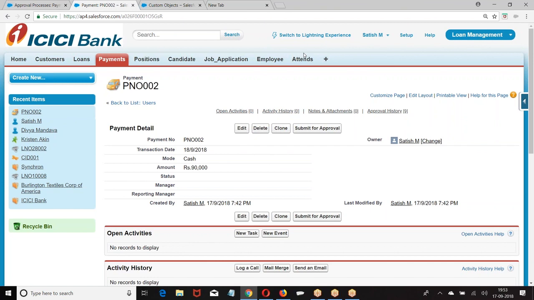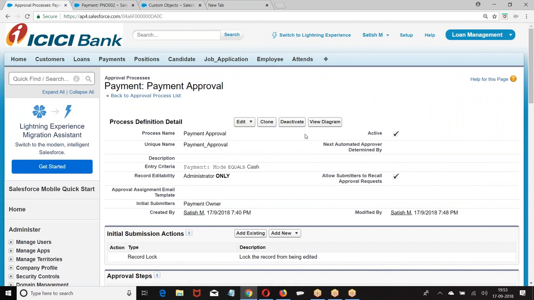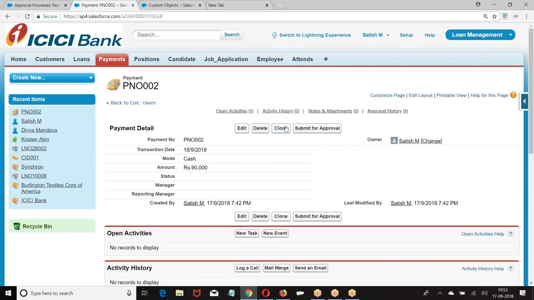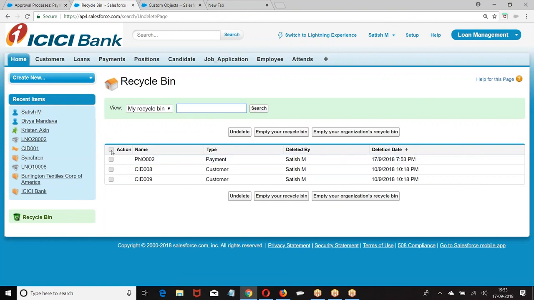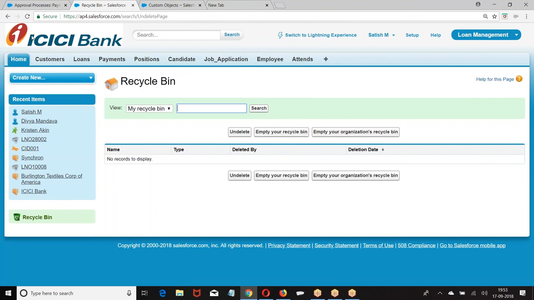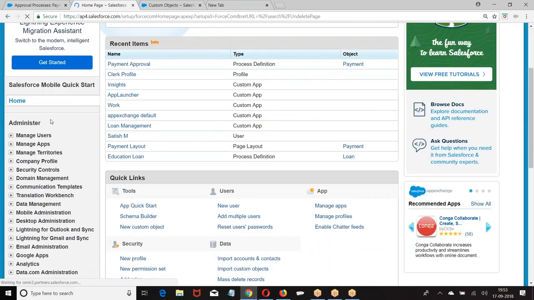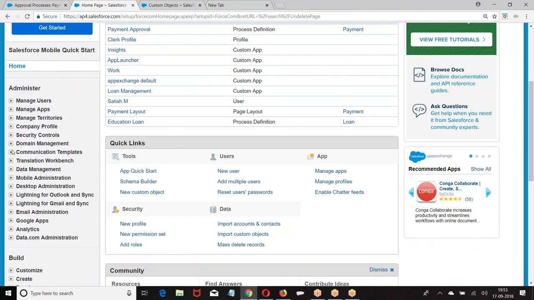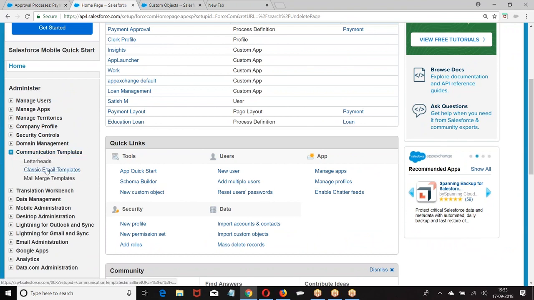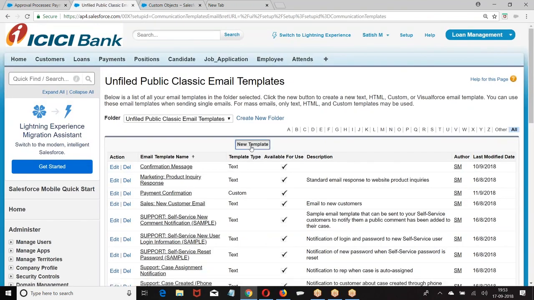Now let me make a complete process once again. I'll deactivate this. I'm making it very clear from the beginning. I'm going to create the process. Listen carefully. First, how do you create an email template? Communication template, email template, new template.